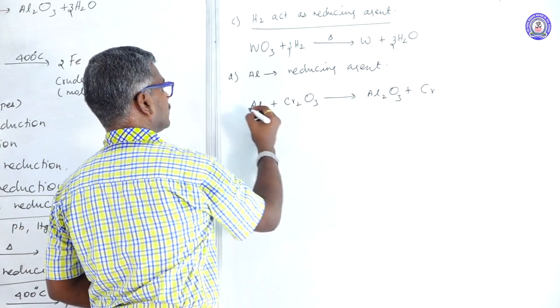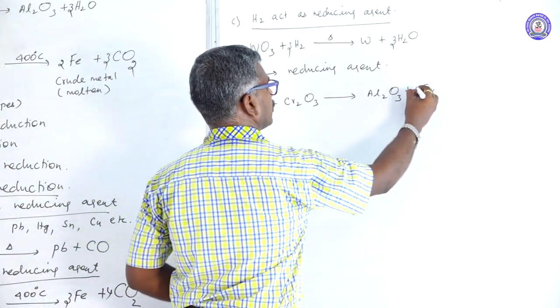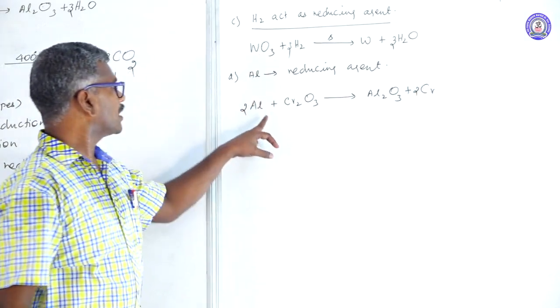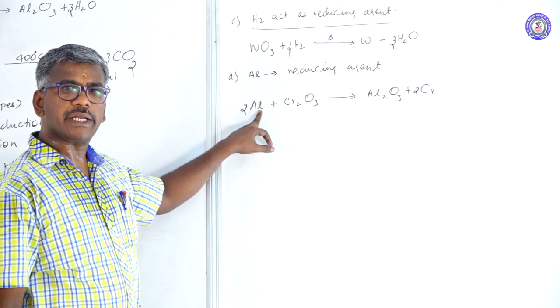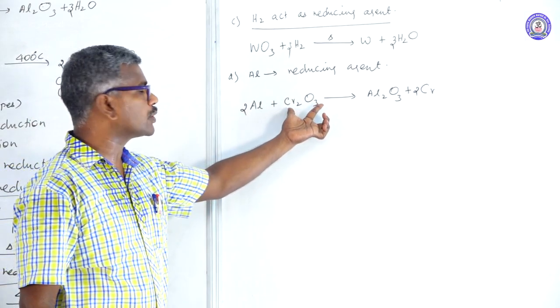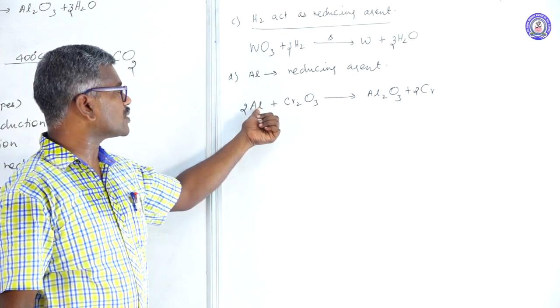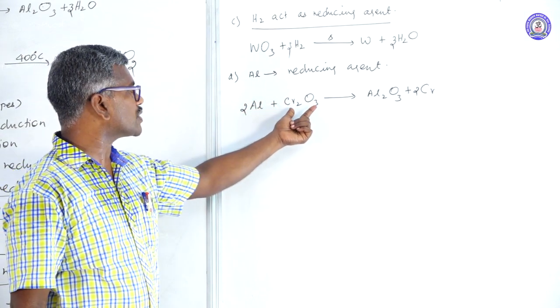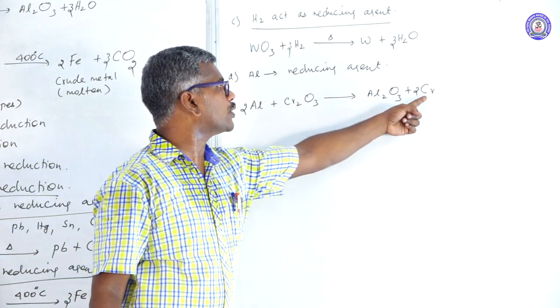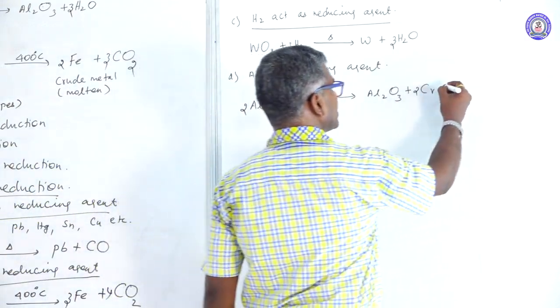Here, 2 aluminium, 2 times 2. Here aluminium acts as a strong reducing agent for the particular chromic oxide. Some other metal cannot act as a reducing agent. Aluminium reduces the chromic oxide, converting it into chromium, and heat energy is liberated.